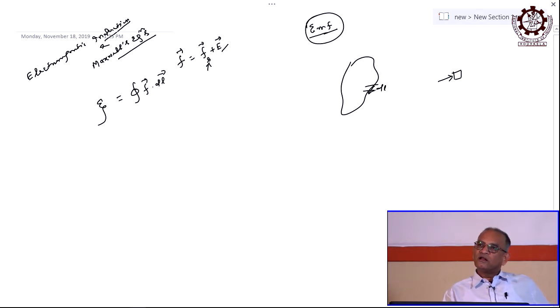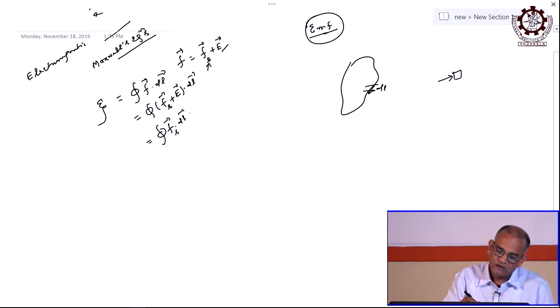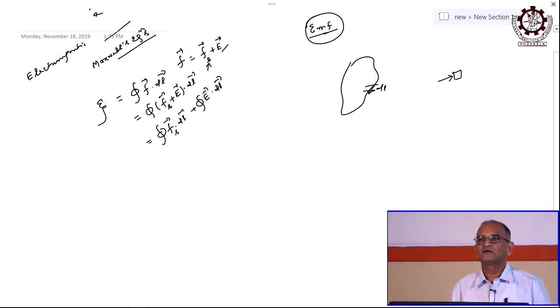If you integrate, then that force is called your EMF, electromotive force, which is given by this relation. You know about this force, this is the sum of source and field, right. So now if you write this F, it will ultimately be equal to F_s plus E dot dl, then again F_s dot dl, these are all vectors, then plus E dot dl, right.